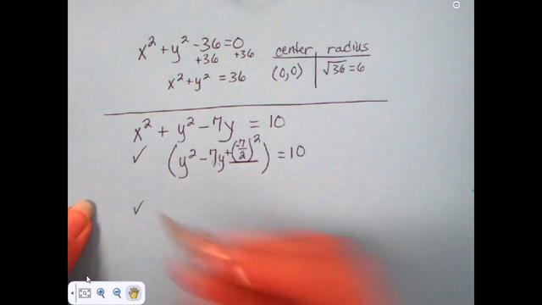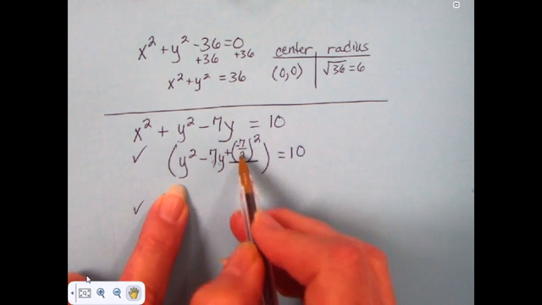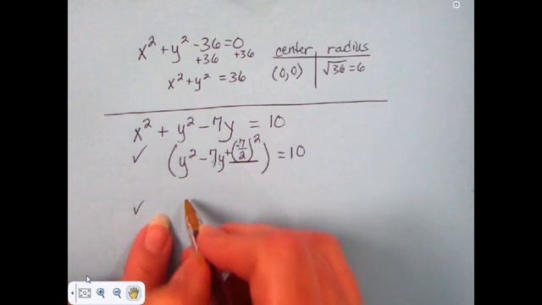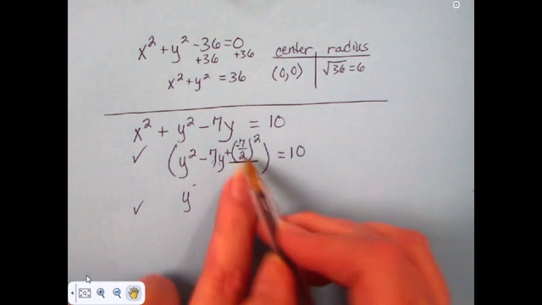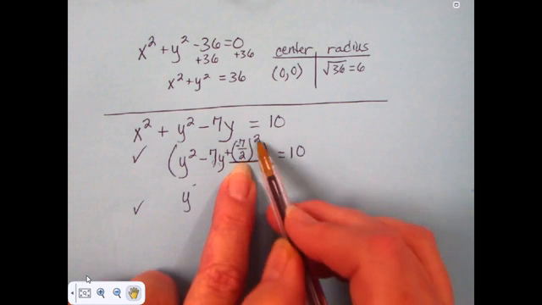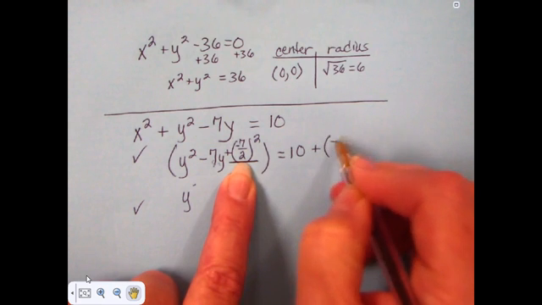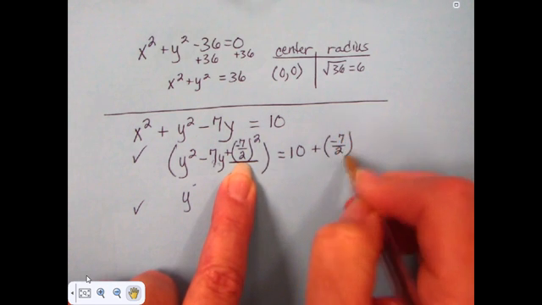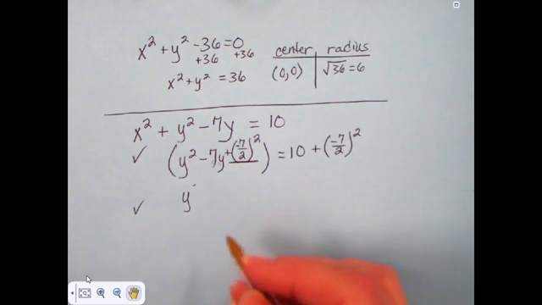Remember, the x squared is okay. The y squared minus 7y plus negative 7 over 2 squared. If I add negative 7 over 2 squared to this side of the equation, I have to do that on this side of the equation too, or the equation is no longer in balance. It's not balanced.